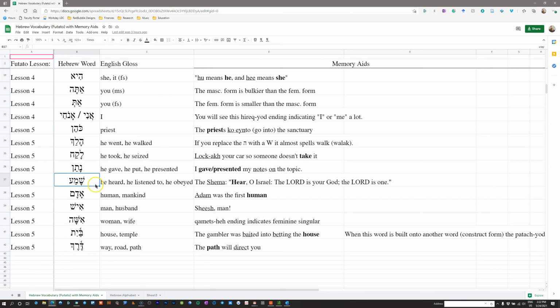Next one, we've got Shema. Shema, he heard, he listened to, or he obeyed. In Deuteronomy 6:4, that's referred to as the Shema. And the Shema is called the Shema because Shema is the first word. Now, this is Shama. You've got a full kametz here. In Deuteronomy 6:4, this is a vocal shva, so it's Shema rather than Shama.